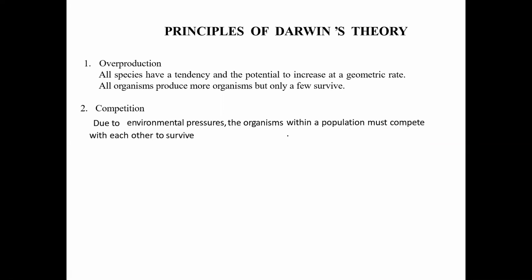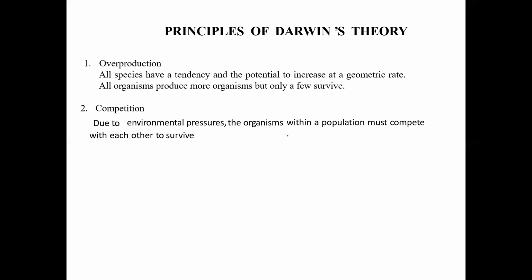That means overproduction. By this term, he does not want to mention humans; he basically wants to explain the animal kingdom mainly.